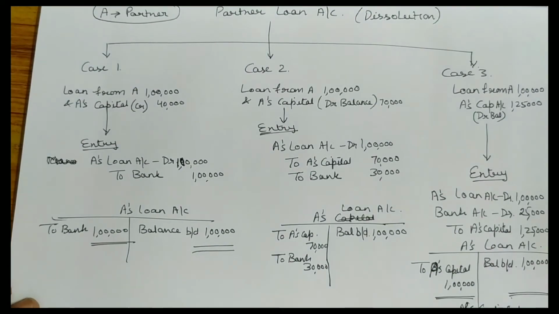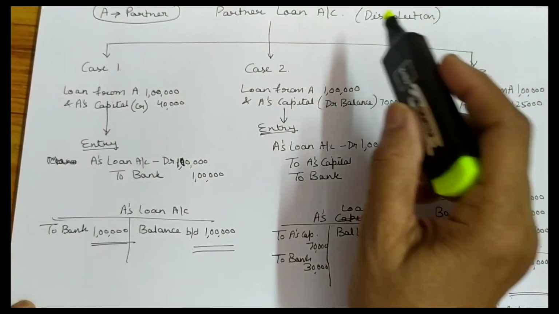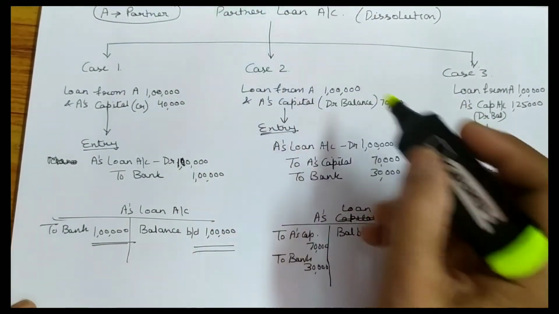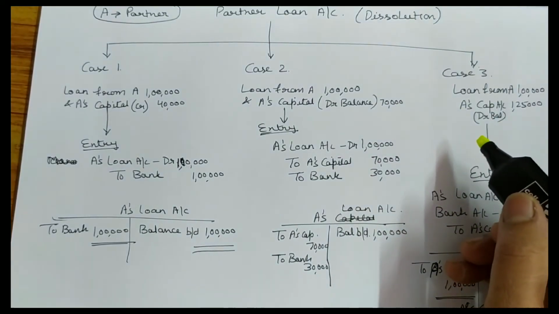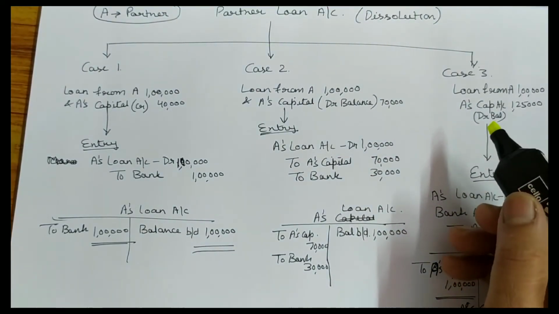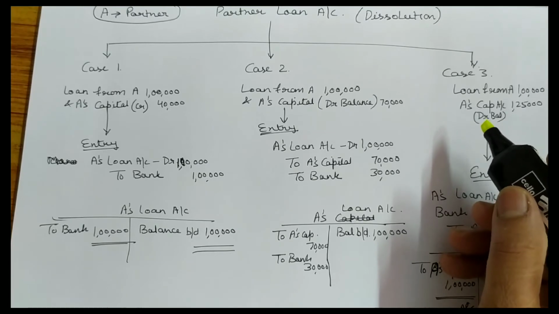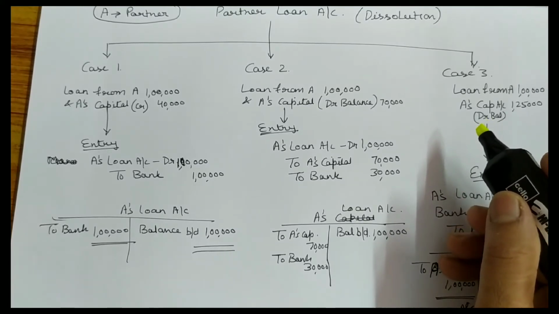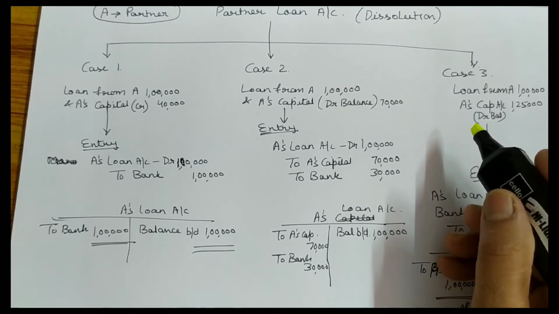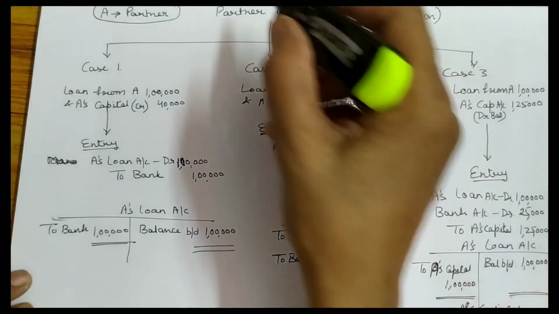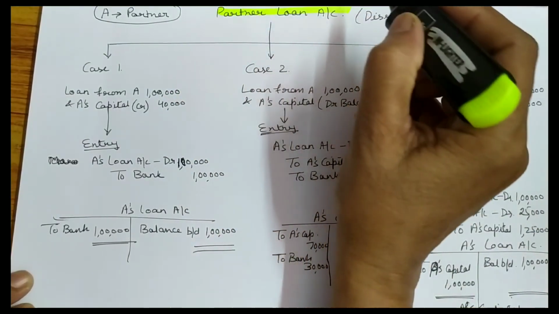Next topic is partners loan account. I have already told you that in case of realization account, you have to prepare realization account, then partners loan account.